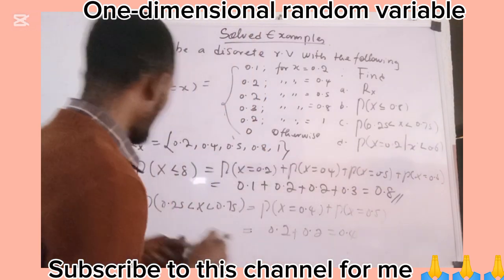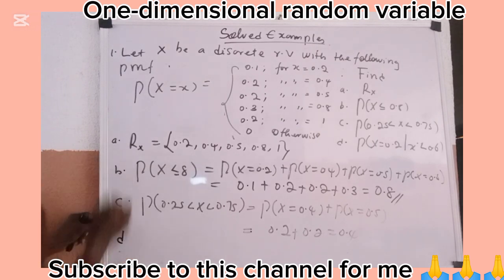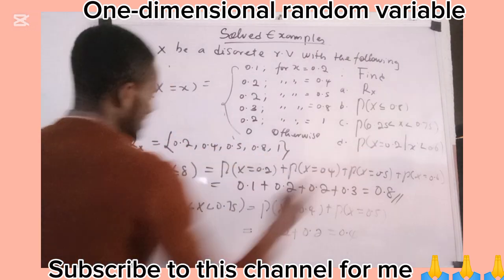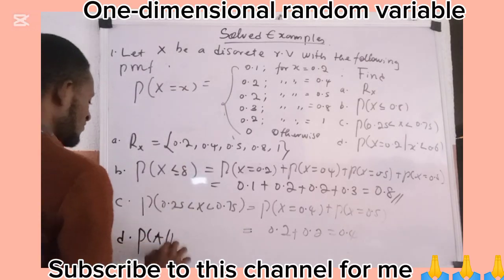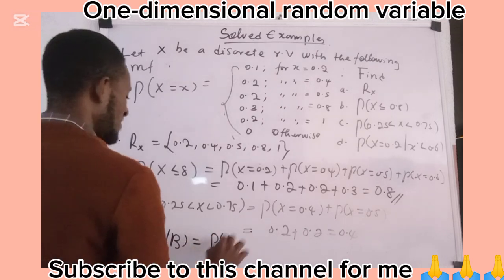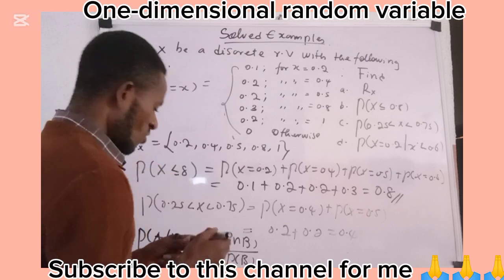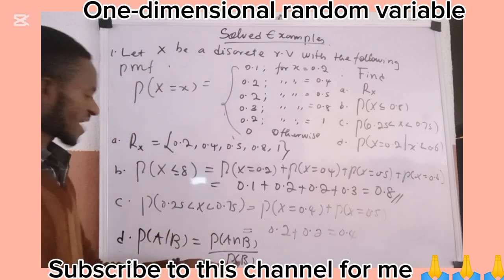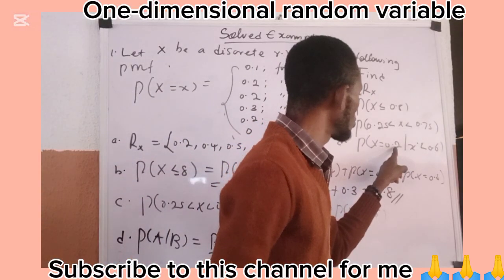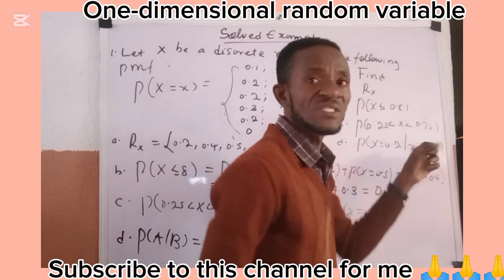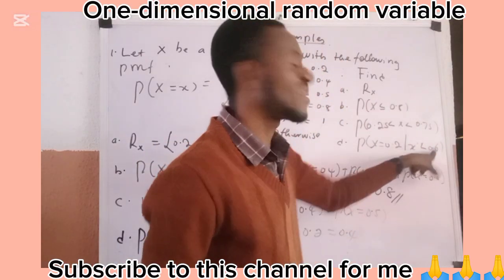And to solve the conditional probability, what you are going to do is number D. This is A, B, C, D. Number D. So to solve this, the conditional probability is written as: probability of A given B is given as probability of A intersection B all over probability of B. So you get where they have the intersection, then you divide with the probability of B. So you get where x being equal to 0.2 and x being less than 0.6 have something in common. You now divide it with the probability of x being less than 0.6.